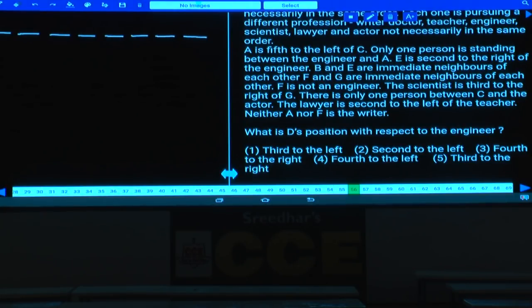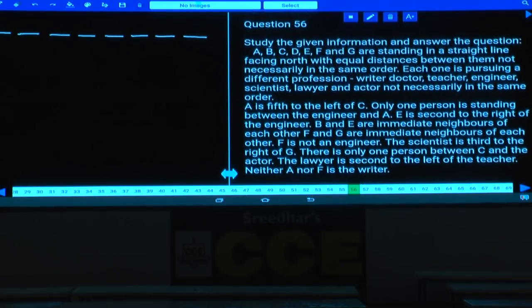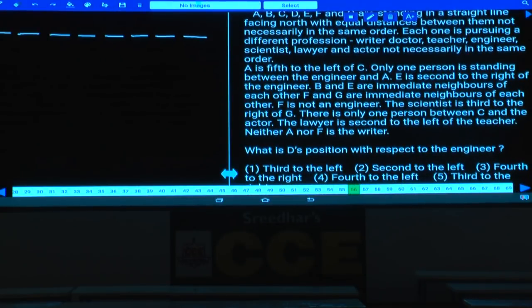8 persons. A is 5th to the left of C. A through G are the only 7 persons: 1, 2, 3, 4, 5, 6 and 7. A is 5th to the left of C, tell me how many different possibilities we can have. A is 5th to the left of C, C can be here 1, 2, 3. How many possibilities we can have, and C can be here. Then only A is 5th to the left of C. That is one possibility. Then what is the second possibility? 1, 2, 3, 4 and 5, 6, 7.